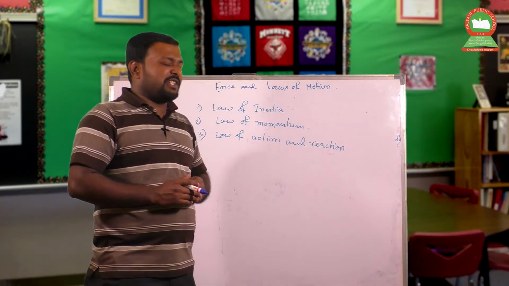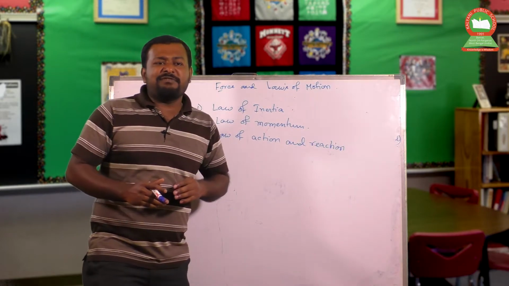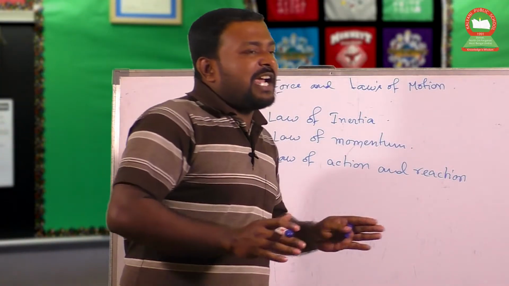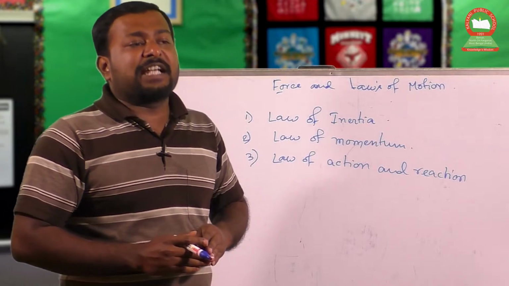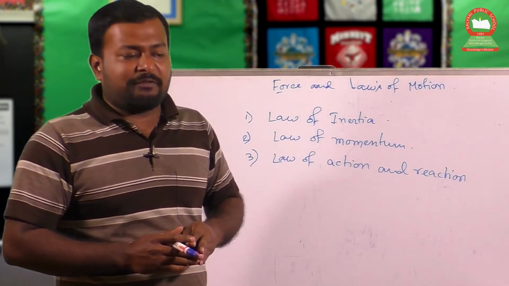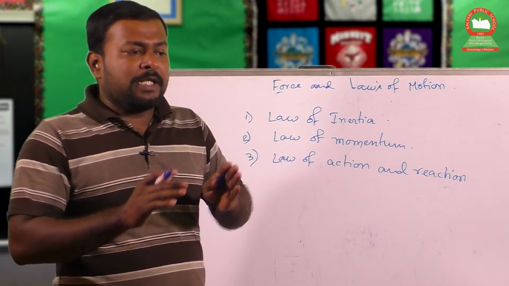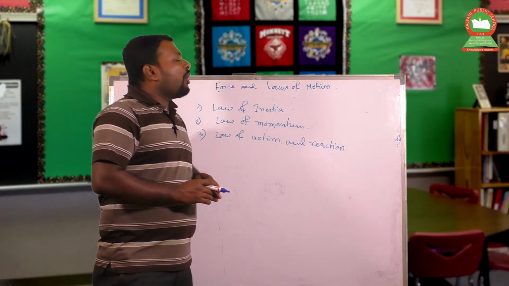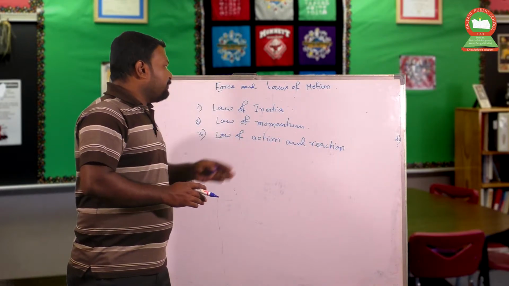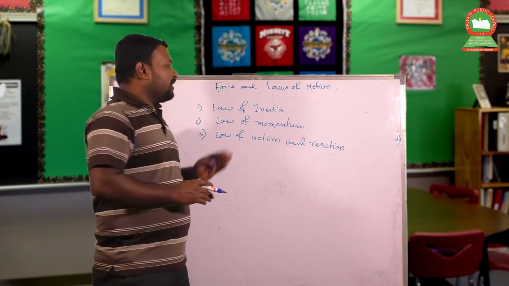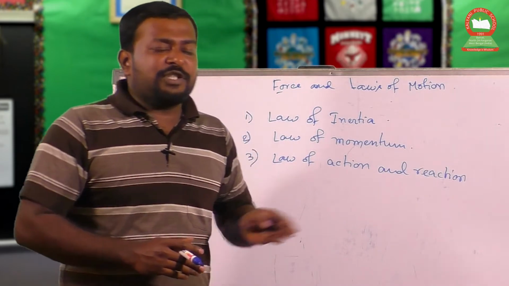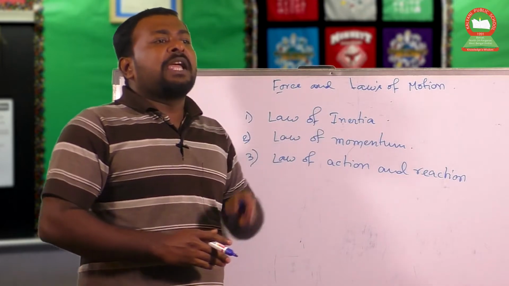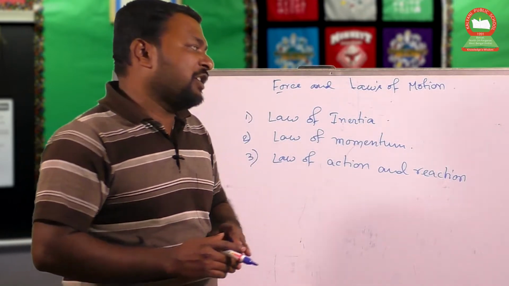There are 2 types of definition of a physical quantity. One is called qualitative definition, another is called quantitative definition. Qualitative definition describes what a physical quantity is and how you identify it, but there is no measuring of that particular quantity. So, the qualitative idea of force is given by the law of inertia, but there is no evidence for the quantitative measurement of force. That's why the law of momentum, also called Newton's second law of motion, actually measures the force. That means it gives the idea of quantitative measurement of the force.